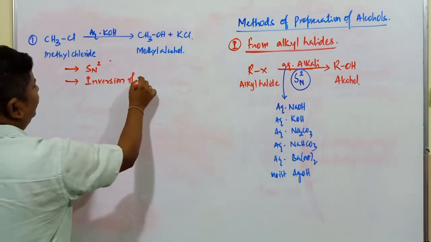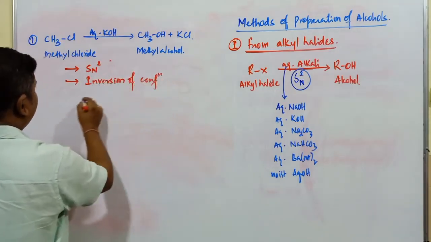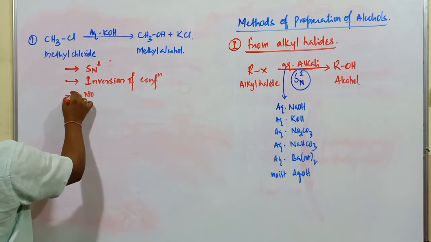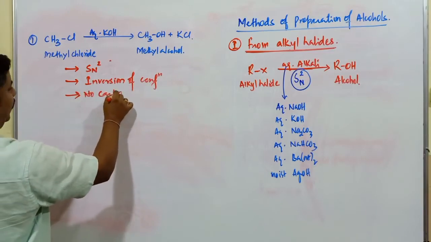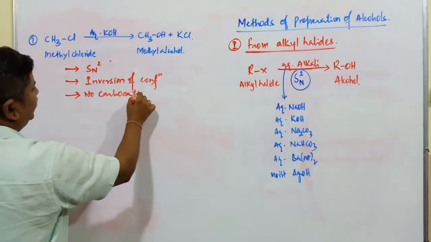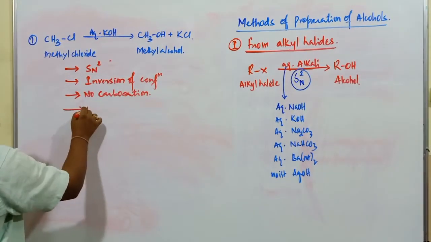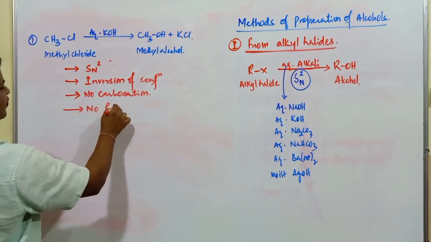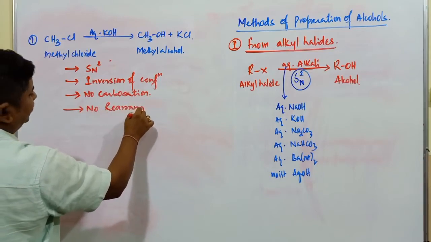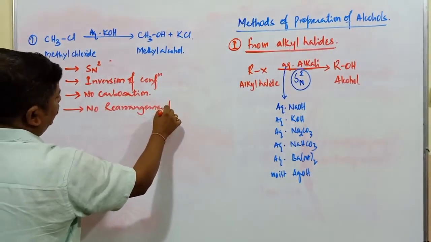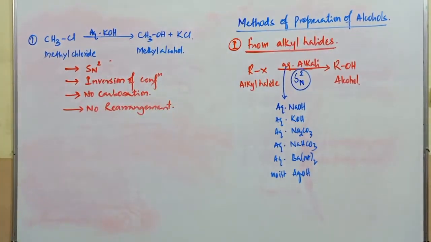Remember, inversion of configuration. And next one, no carbocation. When there is no formation of carbocation, then naturally no rearrangement takes place.